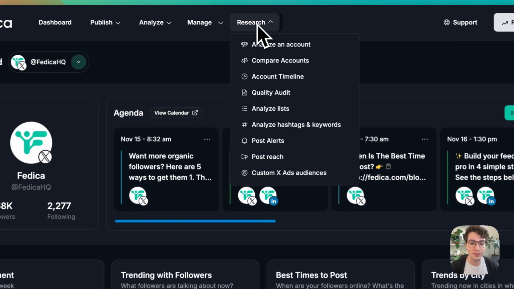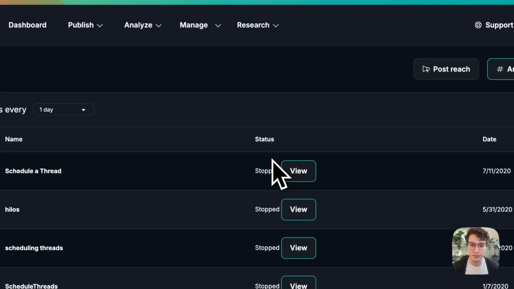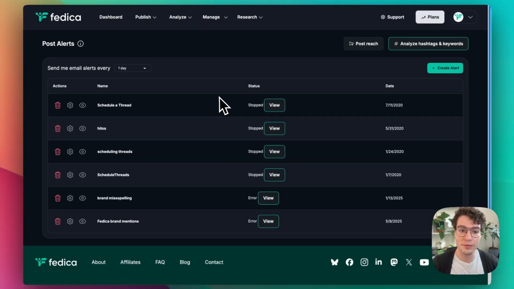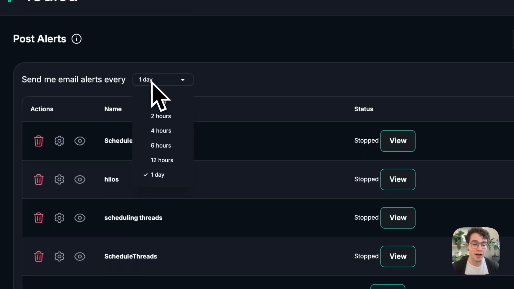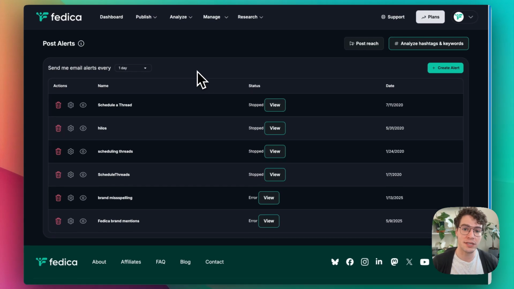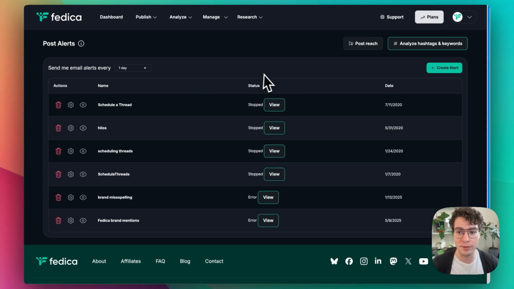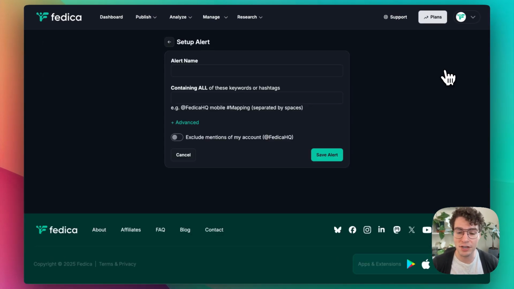Let's go to the research tab and then on to Post Alerts. And all you have to do is set one up. It's pretty easy. You can pick the cadence of how often you want to be informed, every hour if something's blowing up here, or you can have it every day. It just sends an email to your email, and then it has a list of all the posts that have that query that we're about to set up right now. So you can stay on top of anything.